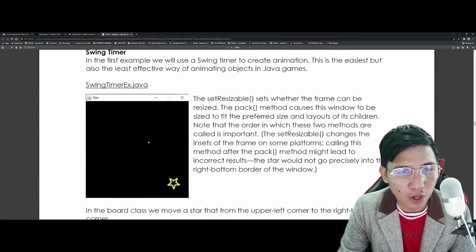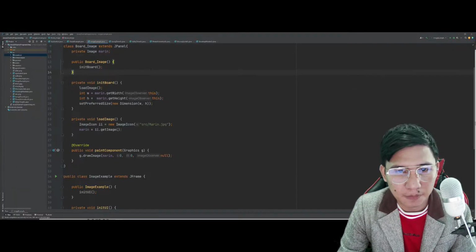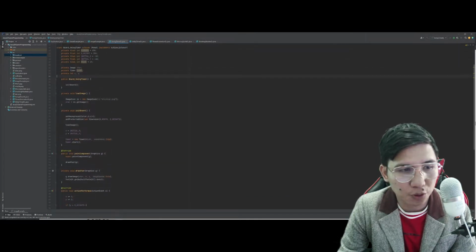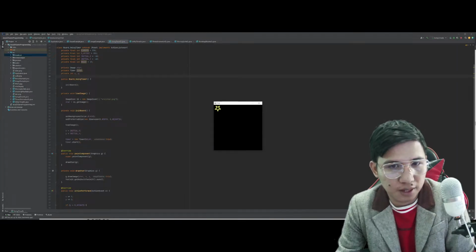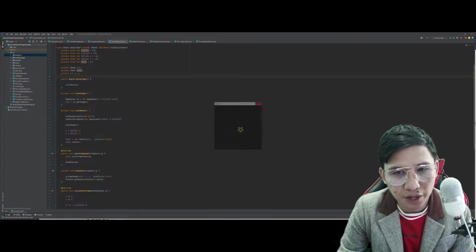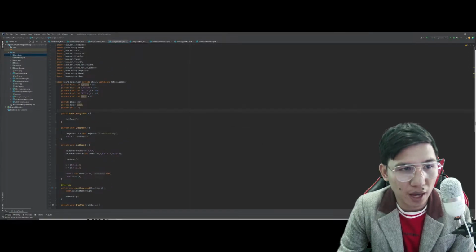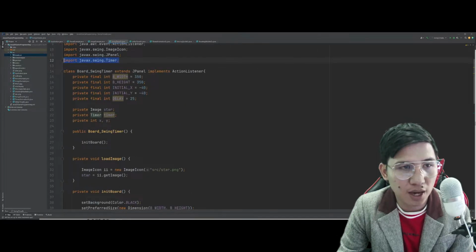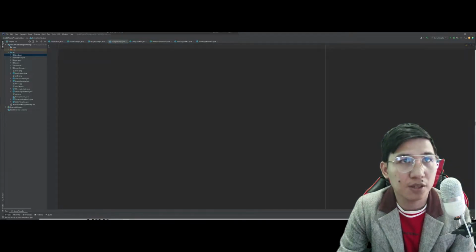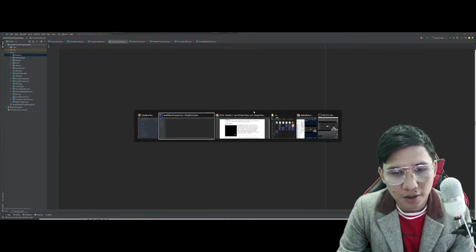We have here what we call the swing timer. What we are trying to do here is to simply produce an output that looks something like this. Ganyan. Okay? And in this particular program, we will be using what we call the swing timer muna. Yung itong timer, javax.swing timer. So, ulitin natin tong code natin para mas maintindihan natin.